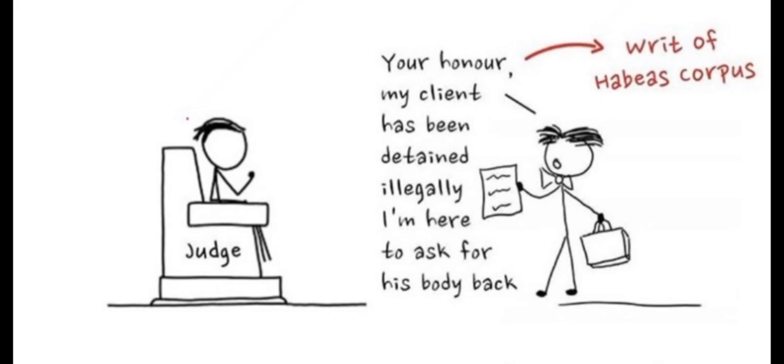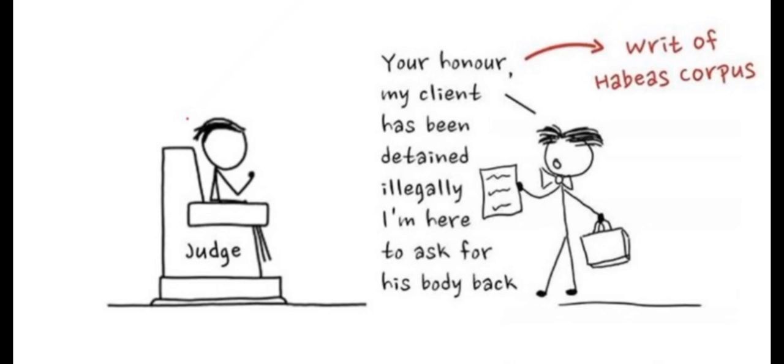The habeas corpus writ of a high court can be issued against both public authorities and private individuals. Public authorities such as the police or other important authorities can detain or arrest any person, and even private individuals can detain or house-arrest any person.